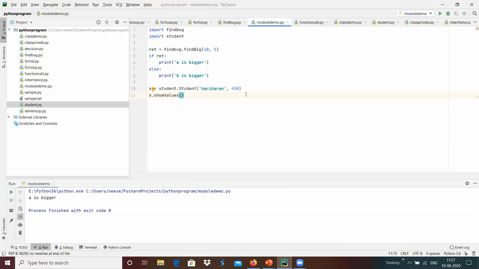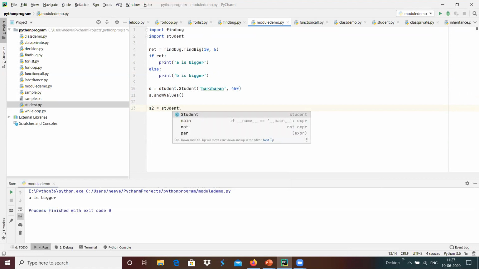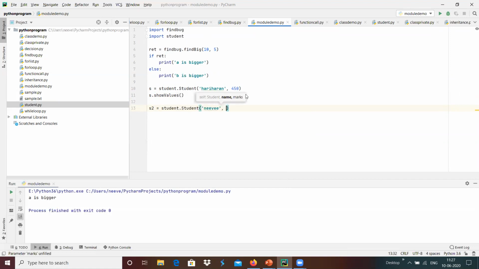I'm going to define s1 and s2 as student.Student, maybe Navy, and then the marks is 540 over here.